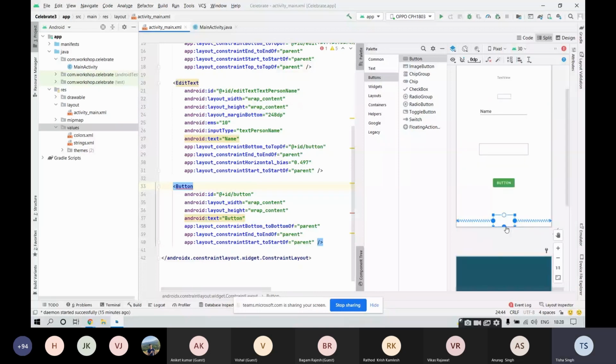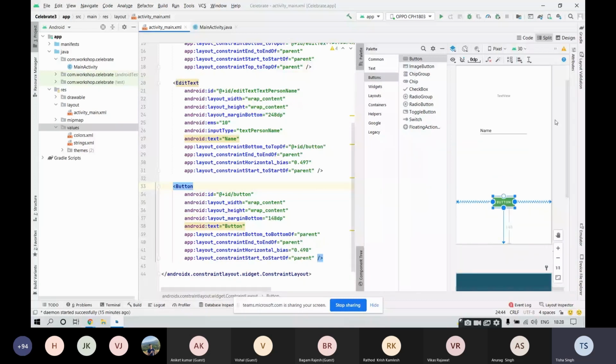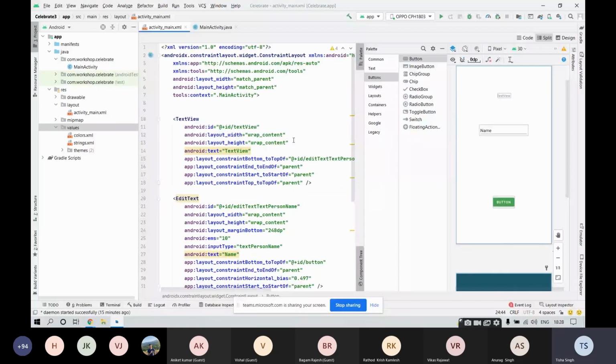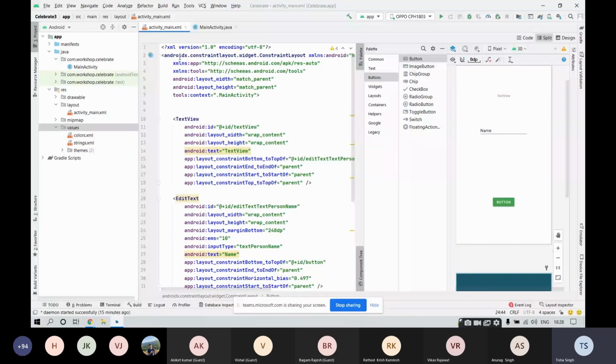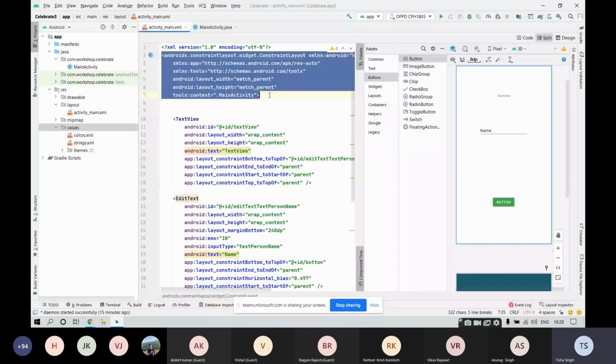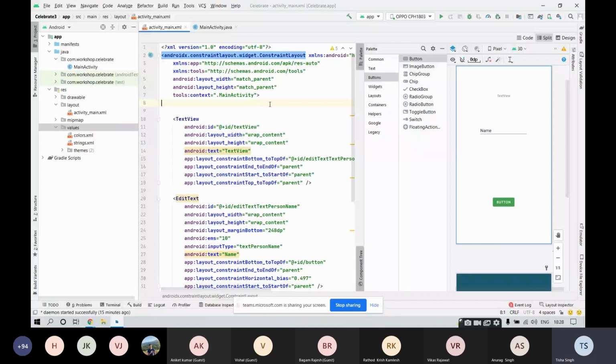Fine. So you can see now that there is no error message in your text view, edit text, or even in your button, because we have constrained all these elements, right? And why did we do this? Because we are making use of this parent tag. I said at the very initial point of time that the parent tag is something that has the capability of nesting other tags. So the parent tag that we are making use of over here is constraint layout. Inside constraint layout, these sub tags are there. Fine. And then this parent tag has been closed over here. So the constraint has taken place.